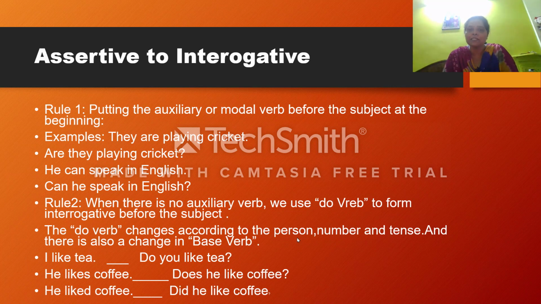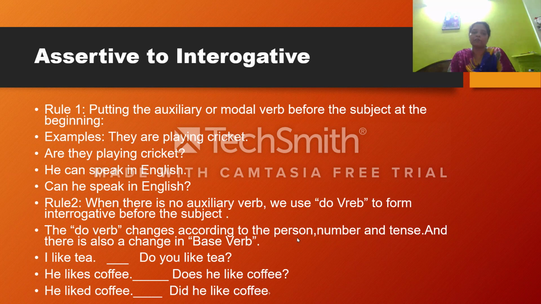The first person singular means I, and first person plural means we, and second person singular is you, and second person plural is also you. And what is the third person? Third person singular is he, she and it. And what is the plural? They. And all the singular nouns come under the third person singular number. All the plural nouns come under third person plural number.